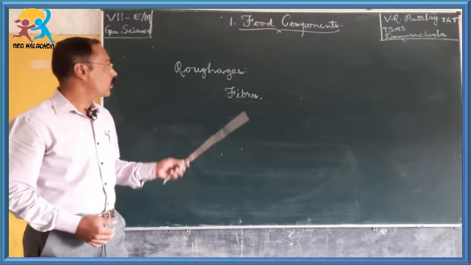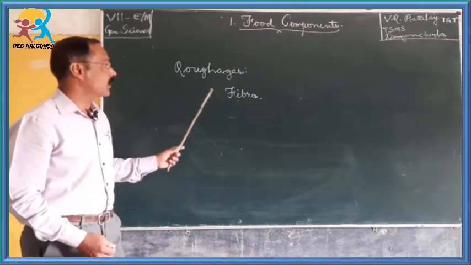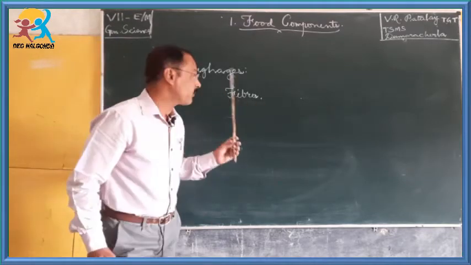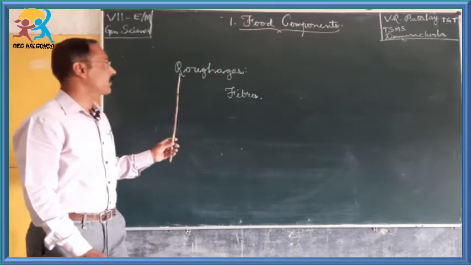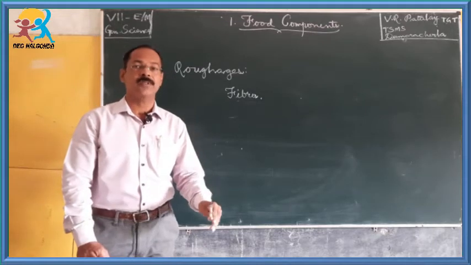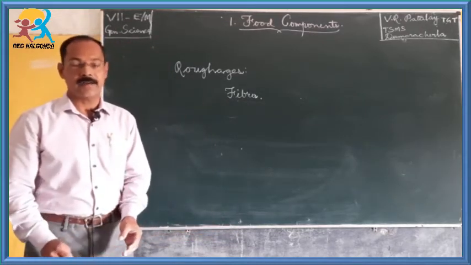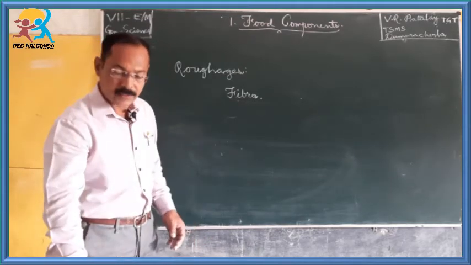That is why we should take food items that contain roughages. Okay, children, where do we get these roughages mostly? Yes, we get roughages mostly in almost all green leafy vegetables and fruits.